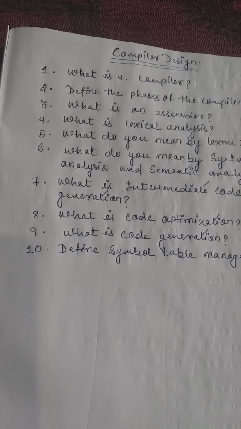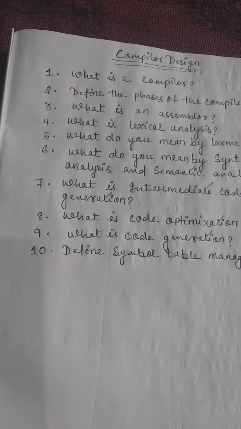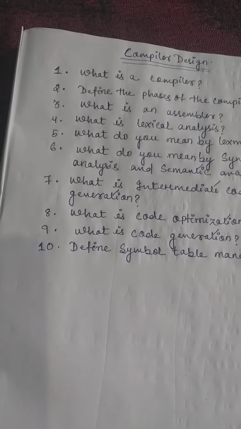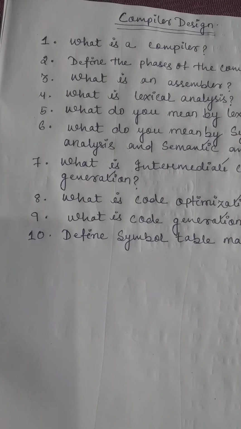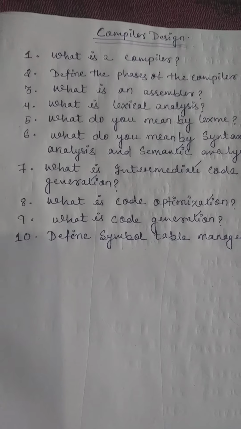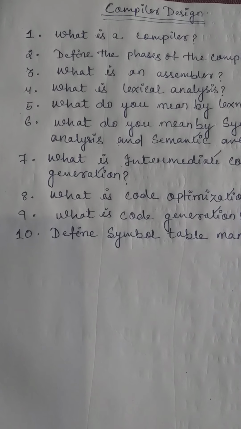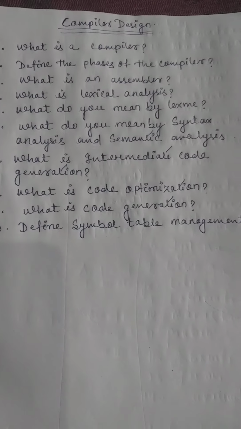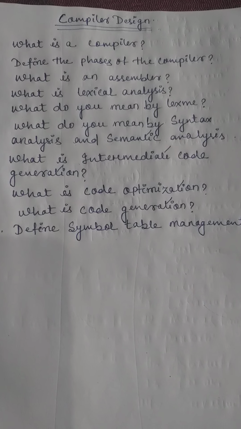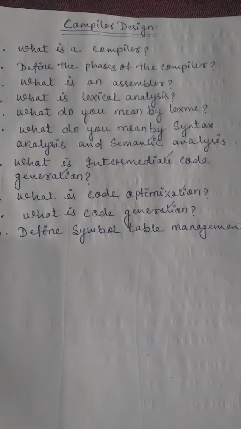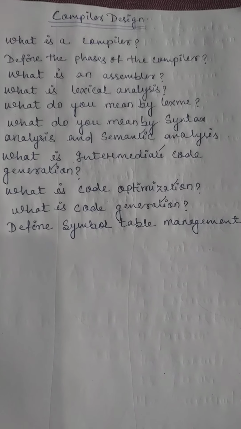Whatever the final output of the code optimization, that becomes the input of the code generation. It gets the input from the code optimization and produces the target code or the object code as a result.